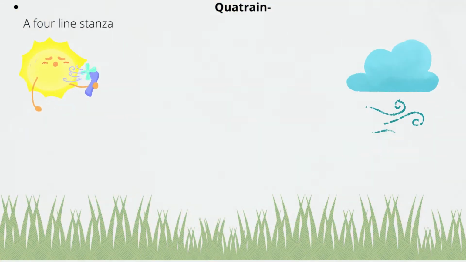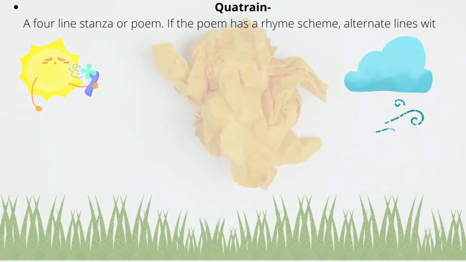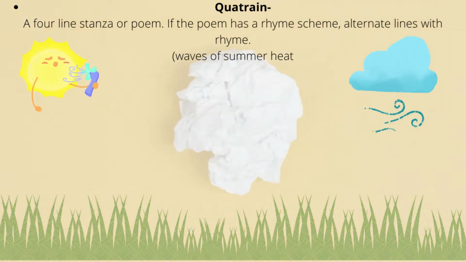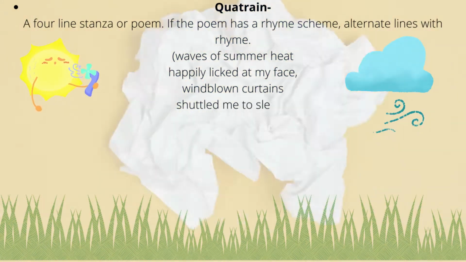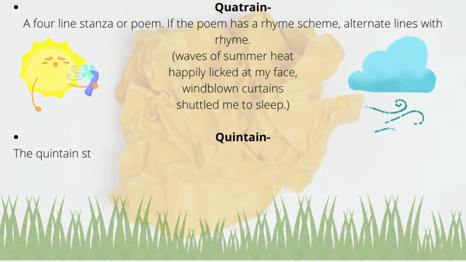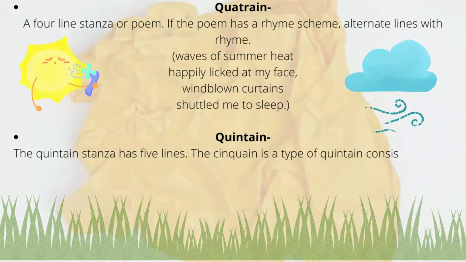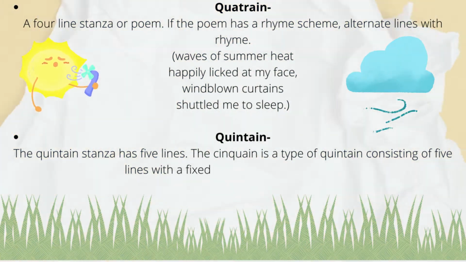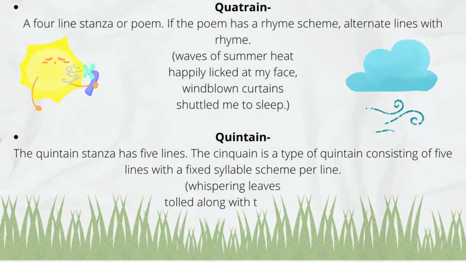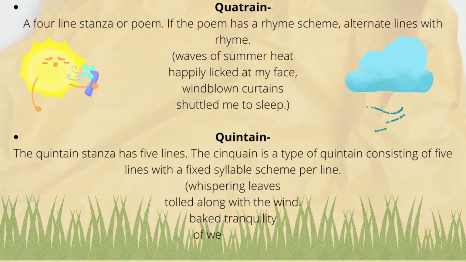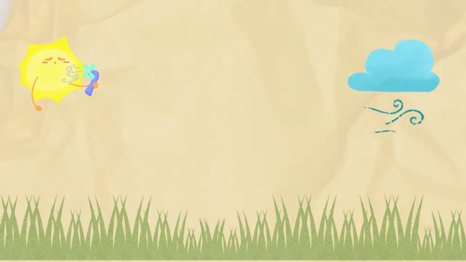Quatrain. A quatrain is a four-line stanza or poem. If the poem has a rhyme scheme, alternate lines rhyme. For example, waves of summer heat happily licked at my face. Wind-blown curtains shuttled me to sleep. Quintain. The quintain stanza has 5 lines. The cinquain is a type of quintain consisting of 5 lines with a fixed syllable scheme per line. For example, whispering leaves tolled along with the wind, baked tranquility of webbed iron, sat within slabs of grassy plates.